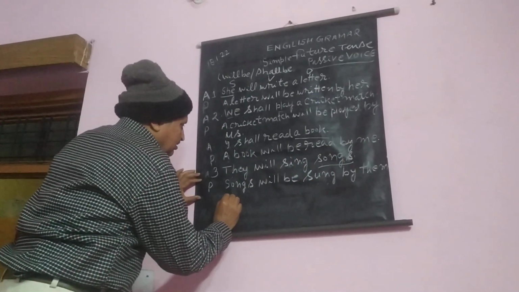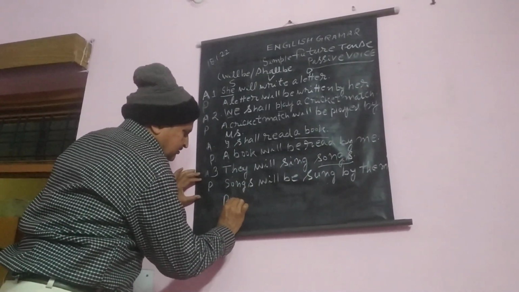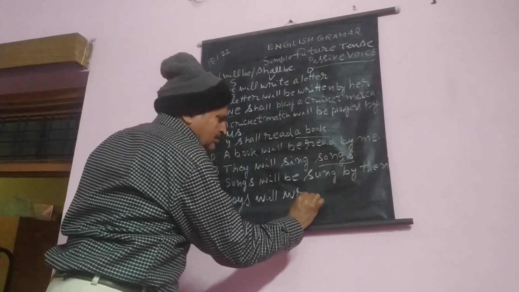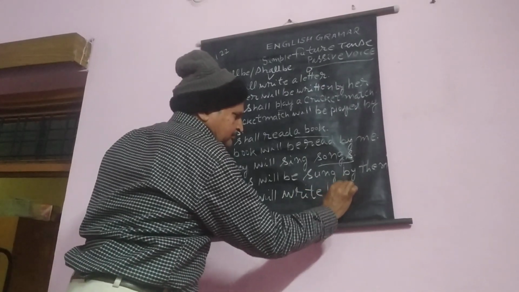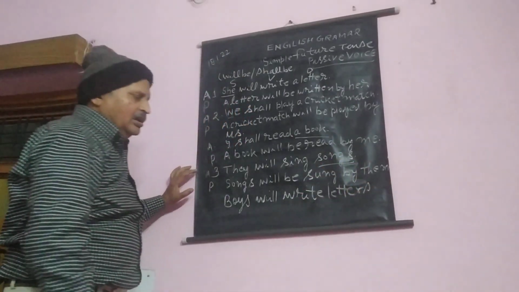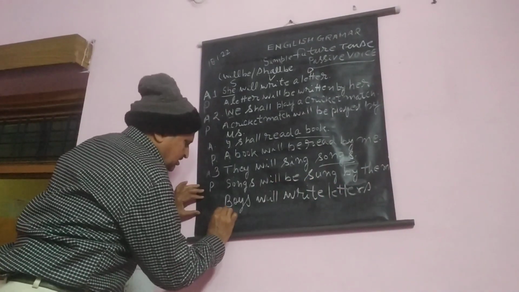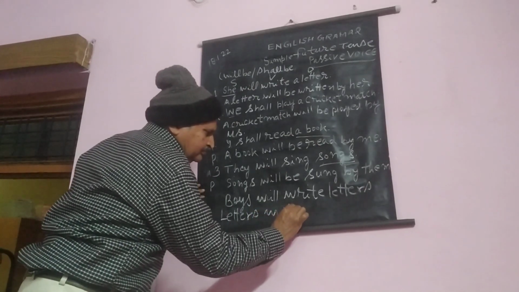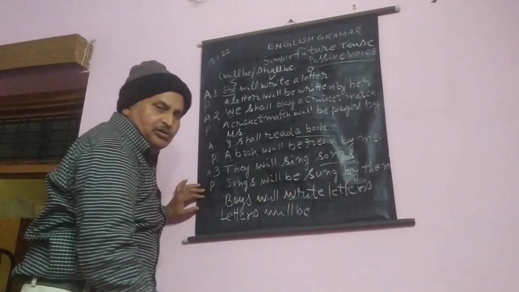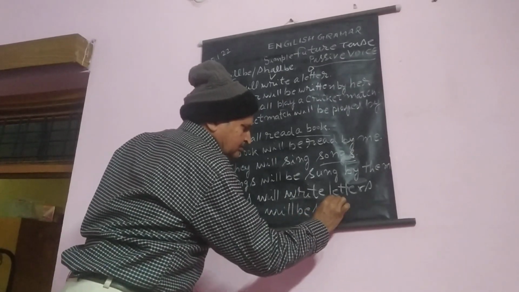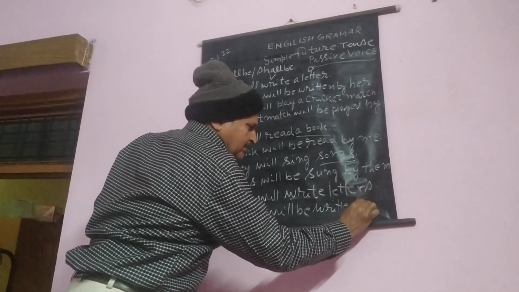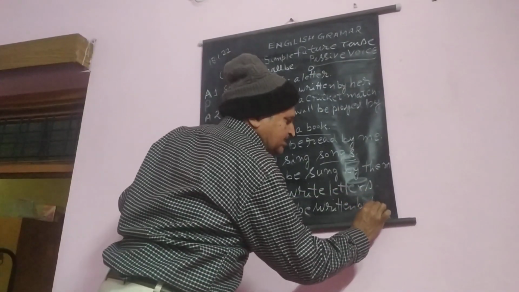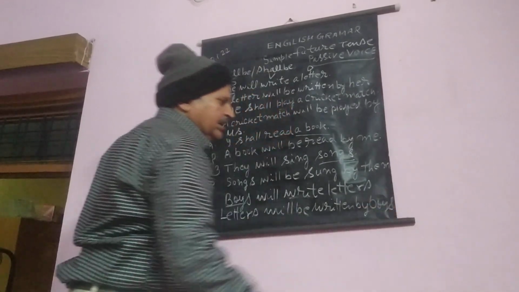Next, boys will write letters. Now change into passive. Letters will be, write's third form, written, then by boys. Boys remain no change. Boys becomes boys because it is a noun, therefore a noun has no change.